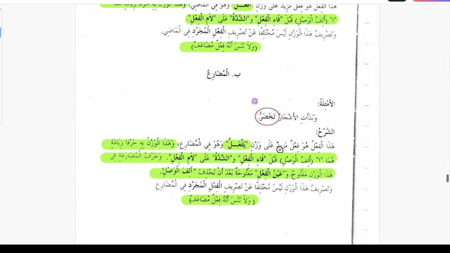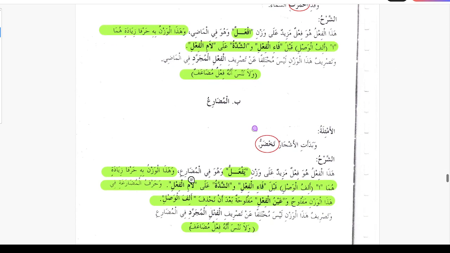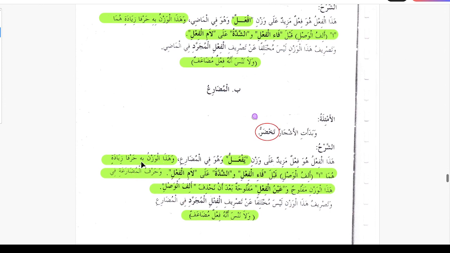Hazal fe'lu huwa fe'lu mazidun ala wazni yaf'allu, wa huwa fe'l mudari. So this verb is on the pattern of yaf'allu for the case of fe'l mudari. Wa hazal waznu bihi harfu ziyadatin.